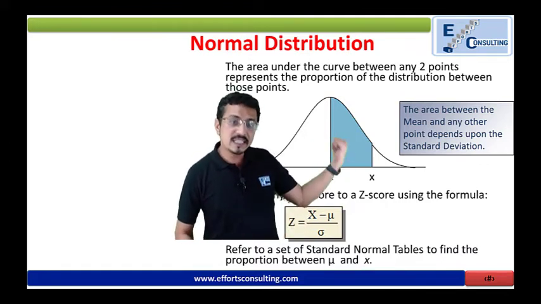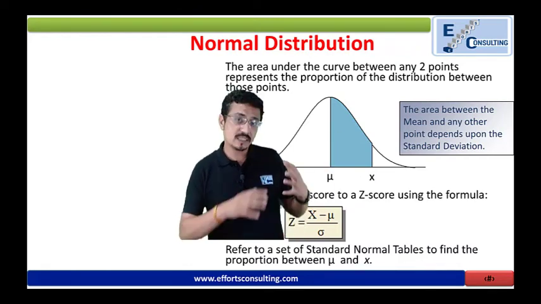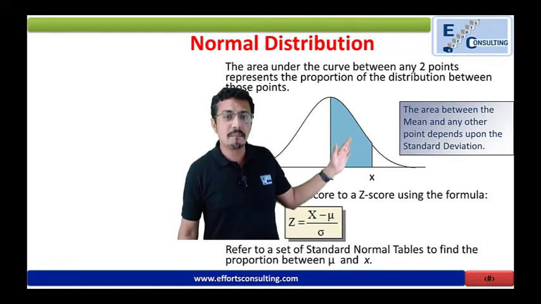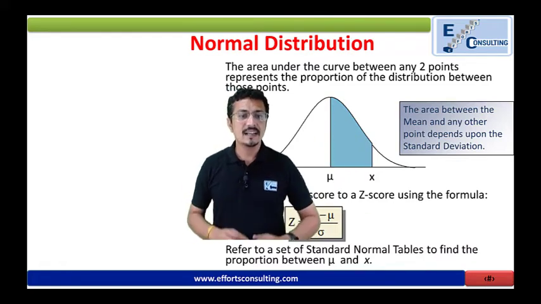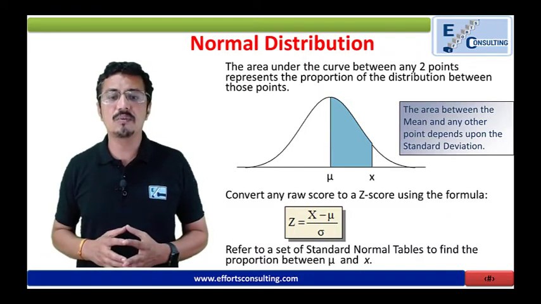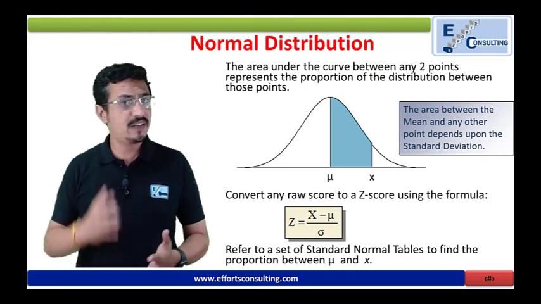And through the Z-score, we are able to identify what percentage of area is covered by this shadow, right? And if we use the standard normal table to find out the proportion between mu and x, we'll be looking at it.